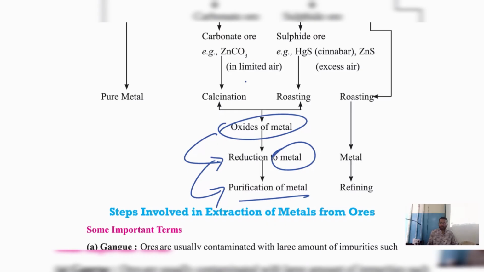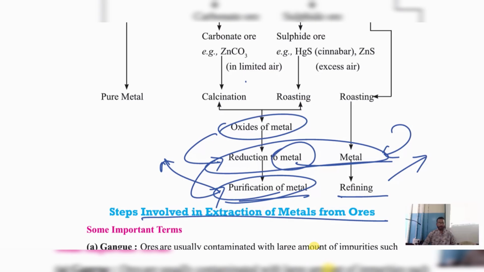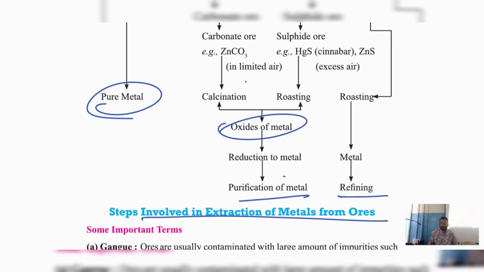Again, we reduce to its pure form and then use the refining method, purification of the metal, to get the pure form. Nothing else. So these are the steps involved in the extraction of metal from its ore. From the mineral we got the ore, and from that ore we got a pure metal. In all these cases, finally we are extracting a pure metal.